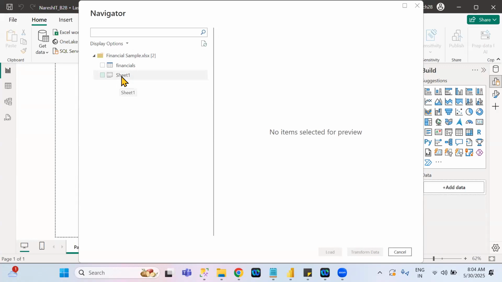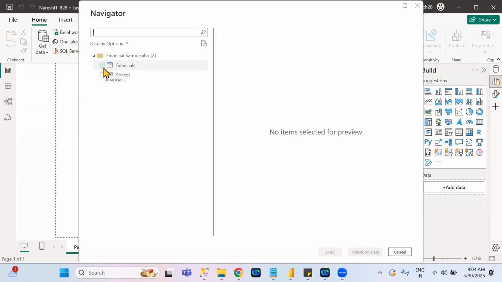Here this is the sheet name. Vijay, how can you say this is only the sheet name? The sheet name symbol is like this. The data set name symbol is like a table icon. You always need to choose the table icon data set only. Suppose in one Excel you have multiple sheets, each sheet is called one data set, right?